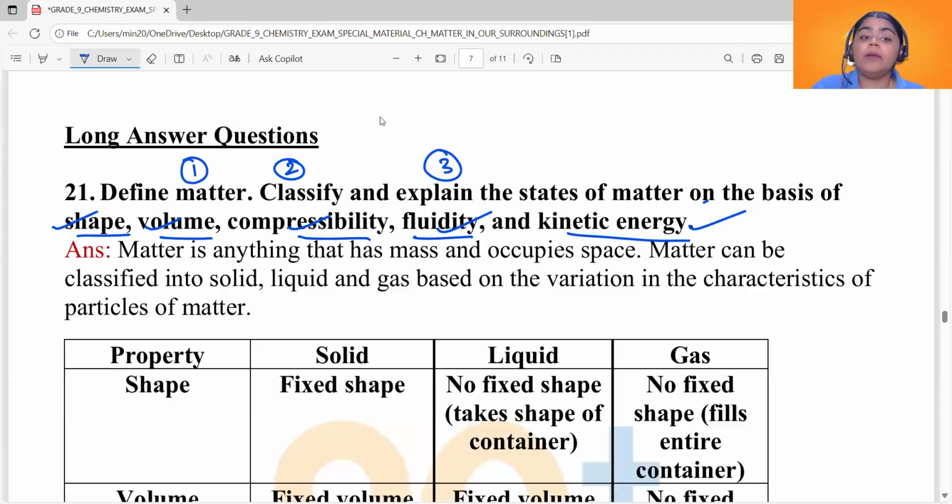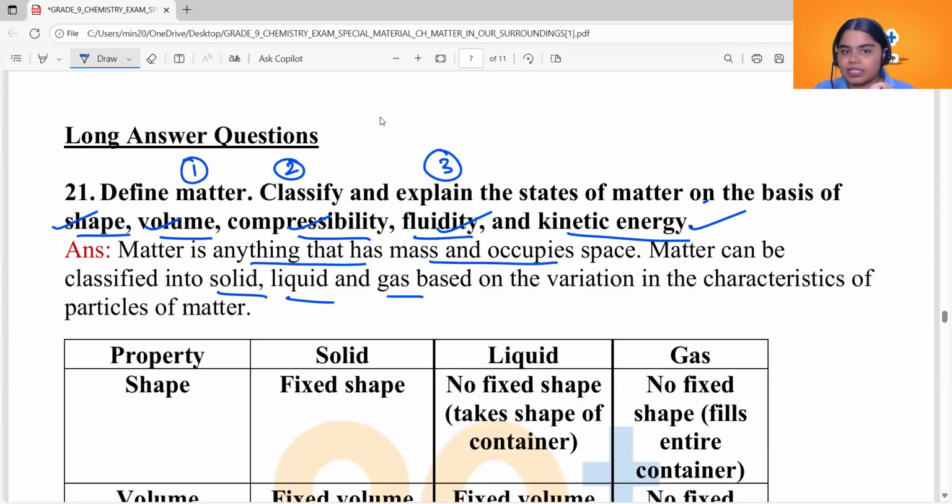Now, what is matter? Matter is anything that has mass and occupies space. You can also write a lot of examples. And then matter can be classified. This is the second question that we are answering. Matter can be classified into solids, liquids, and gases based on the variation in the characteristics of particles of matter.